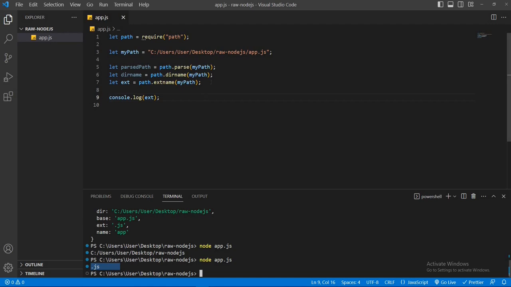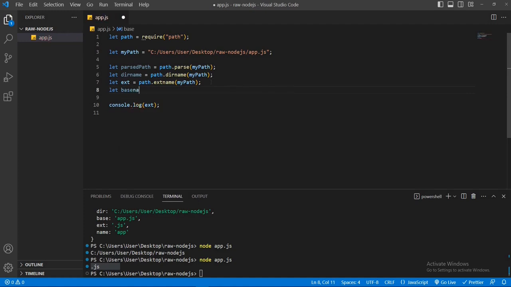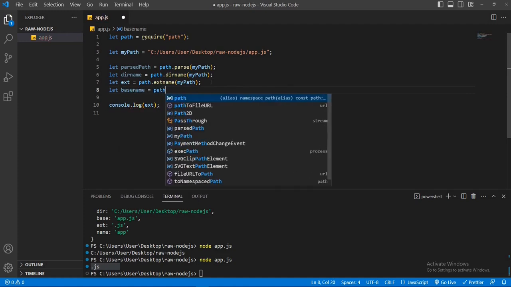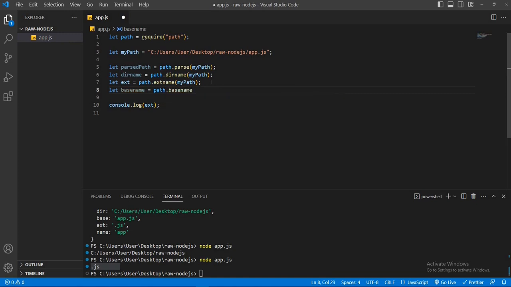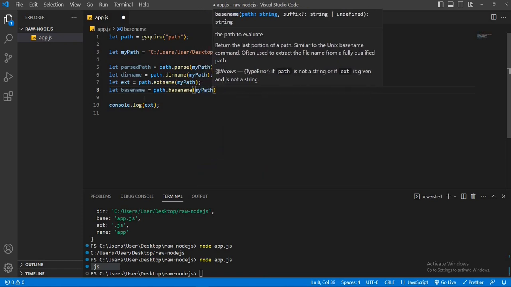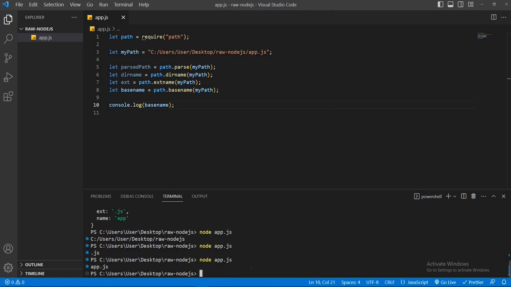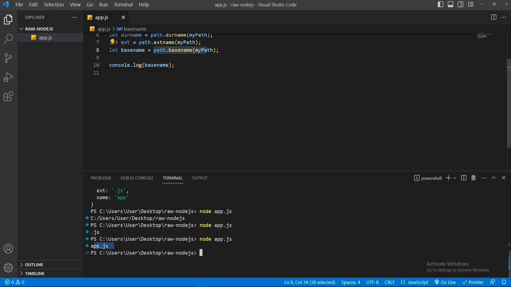To get the file base name from a path, this path module provides us the basename method. So let baseName is equal to path.basename. This method also expects a path string as parameter. So I'll pass here my path string. This basename method returns the file base name. So console this baseName, save the file, run the file, node app.js. We can see the file base name is app.js. So I hope you make sense of the path module.